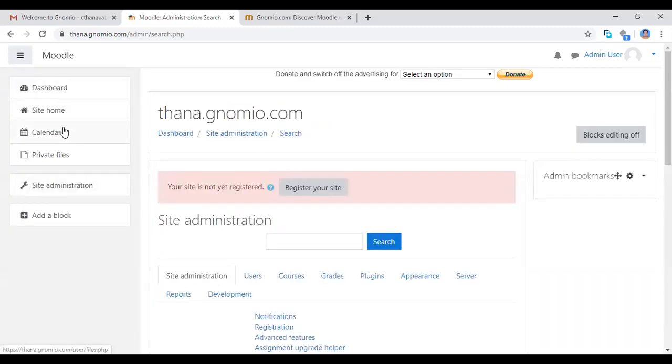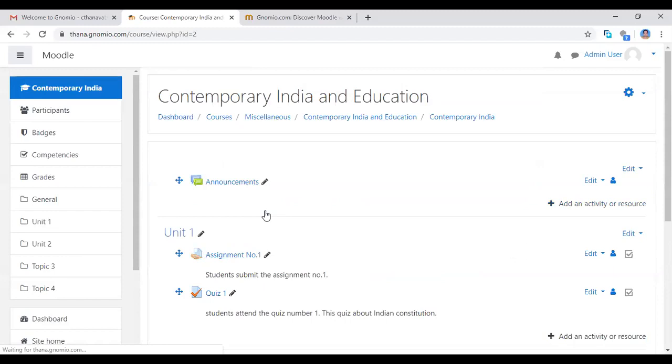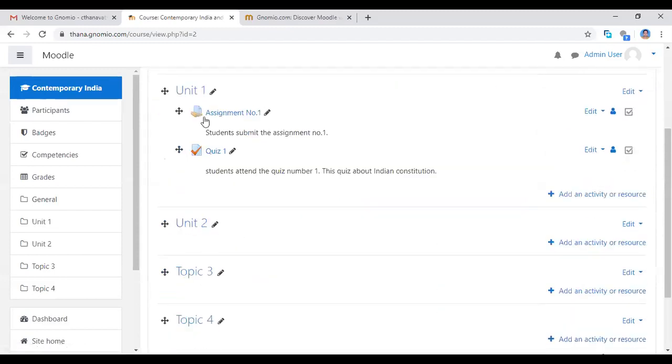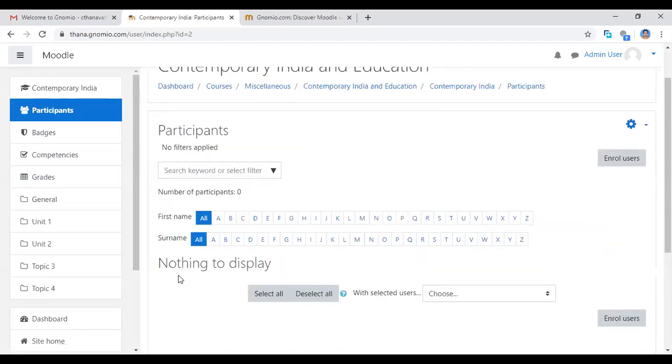Now I'm going to my course, Contemporary India and Education. I added those activities just for demo. I'm adding unit 1 here. See the participants here for this course. Now I'm clicking the participants. See, visible here, nothing to display. I added one user, Ranjit Anand, but here it doesn't display.